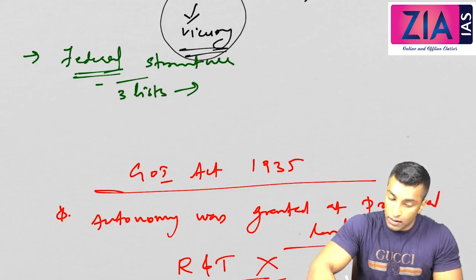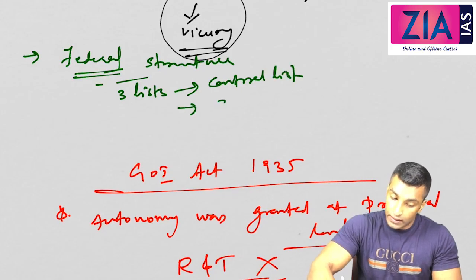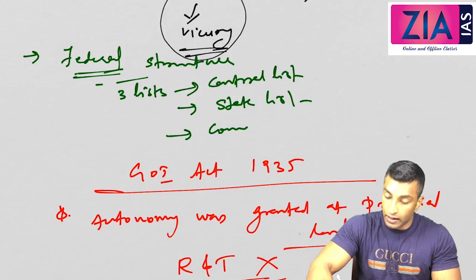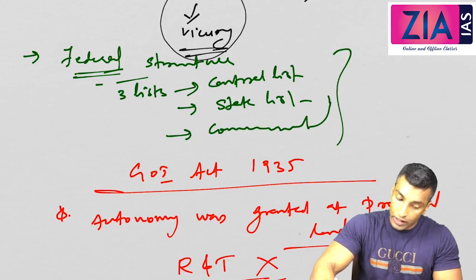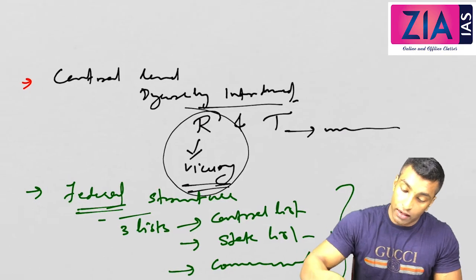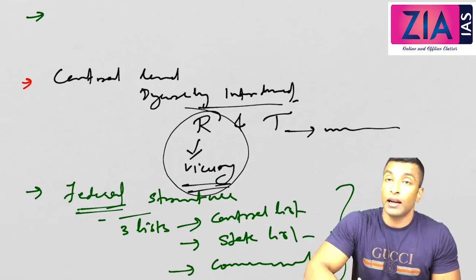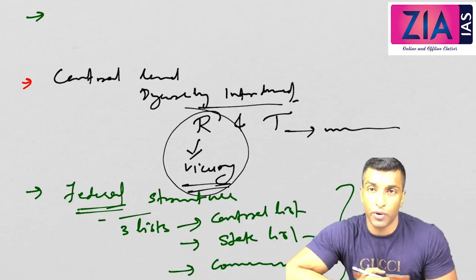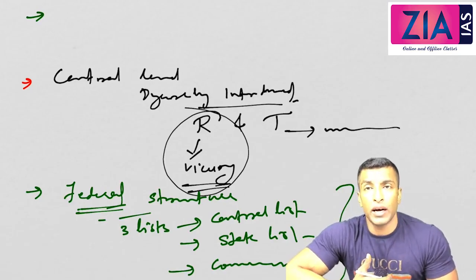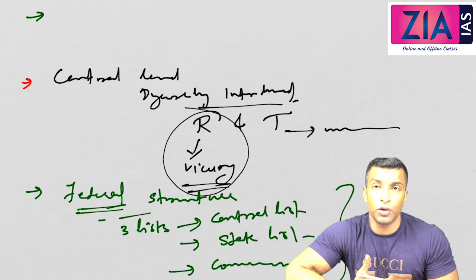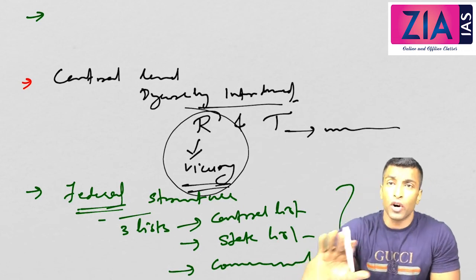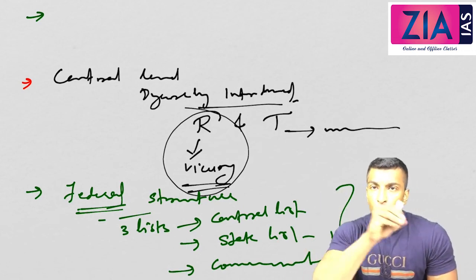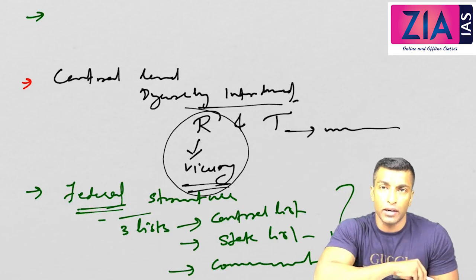So three lists, right? Central list, state list, and concurrent list. You already know this. Then the next point, princely states are allowed to preserve their identity. We have in fact discussed the Butler Committee, which was appointed to inquire into the demands of princely states related to preservation of their identity. I'm not getting into that. If you need, you can go back to the previous video and refer to the Butler Committee.